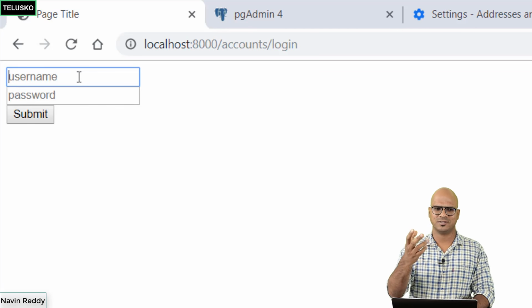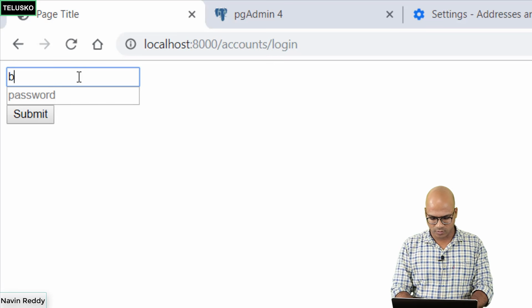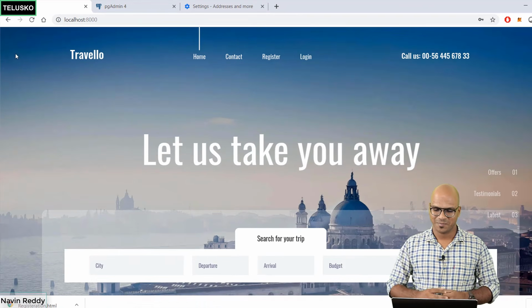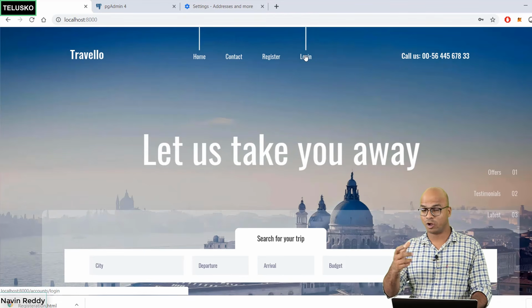In fact, you can also do this. The moment someone registers, you can also do auto login. That's your choice. But we want to do these two steps. So I will say Solanki. And then here I will say 1234. Click on submit. It works, right? But then there is only one change. You want to change this register and login for the user if it is logged in.